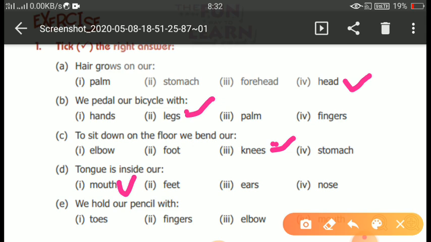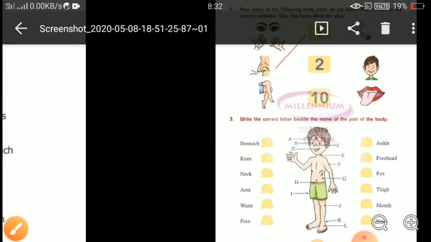E. We hold our pencil with first toes, second fingers, third elbow, fourth mouth. So children, we hold our pencil with the help of our fingers. When you are going to write anything in your copy, you hold your pencil with the help of your fingers. Okay, children, clear? Now move to the next one.